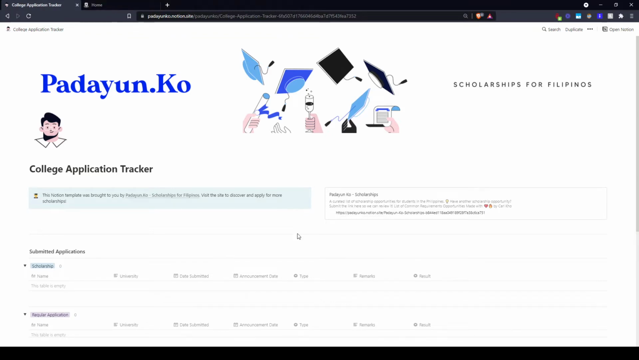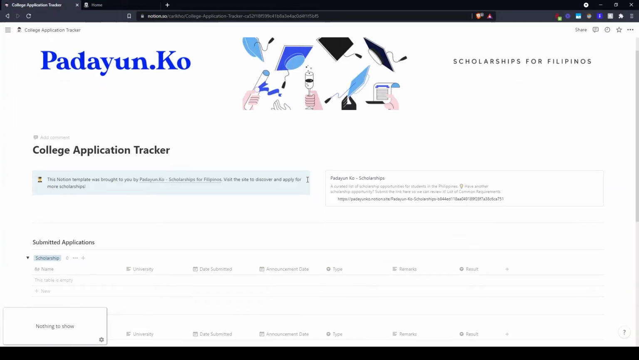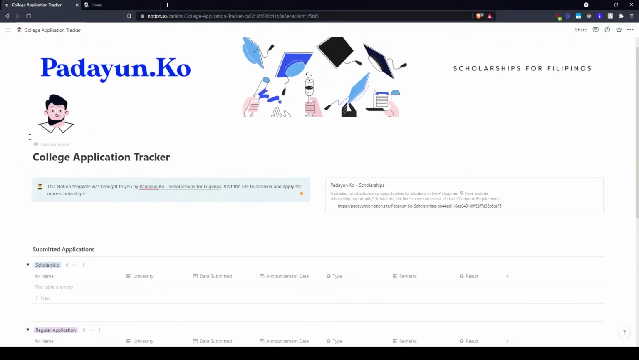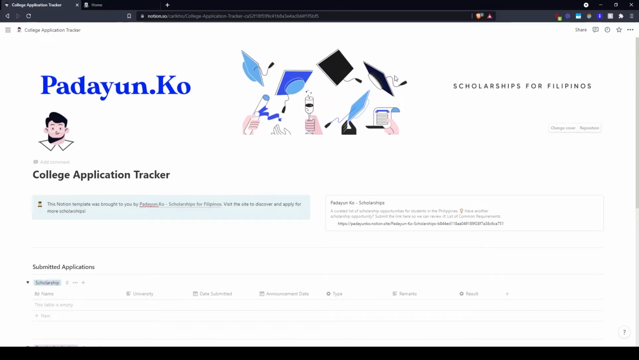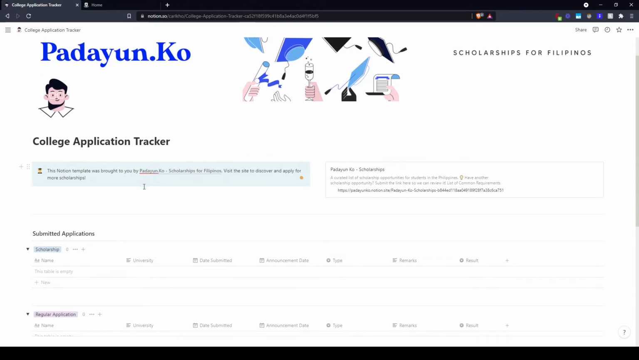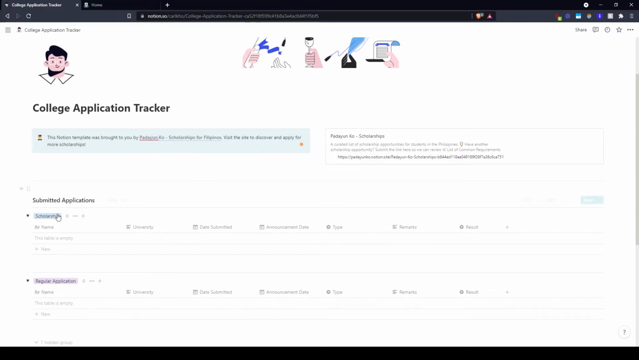Now, first, what you want to do is to duplicate this template and place it in your Notion account. And once you've done that, let me quickly acquaint you with the content. Of course, there is Padayun.Ko, sort of inspiring. And then here is a link to our actual site, a list of scholarships so that you could actually have content and applications to track and organize.